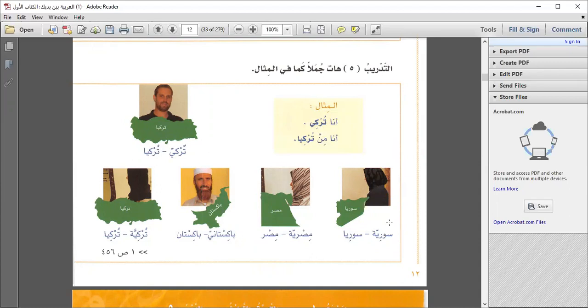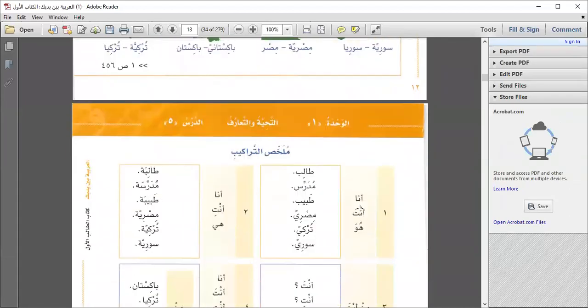She is a girl, and the country name is Syria. Suriya, when you use it for the nationality of a girl, and Syria, the name of the country. Ana Suriya, Ana min Syria. So this is how you'll make sentences for the other three pictures.